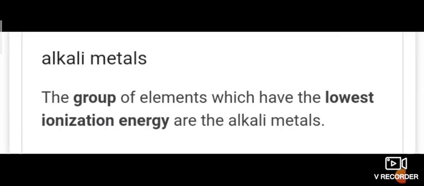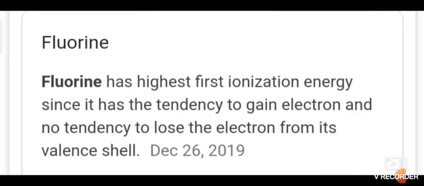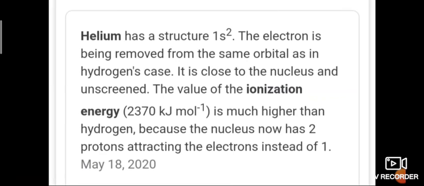Alkali metals have the lowest ionization energy. Second ionization energy is the removal of the outermost, least bound electron after the first; that is known as second ionization energy. Second ionization energy is always higher than the first ionization energy. Fluorine has a very high ionization energy, since it has a tendency to gain electrons and no tendency to lose an electron from its valence shell.